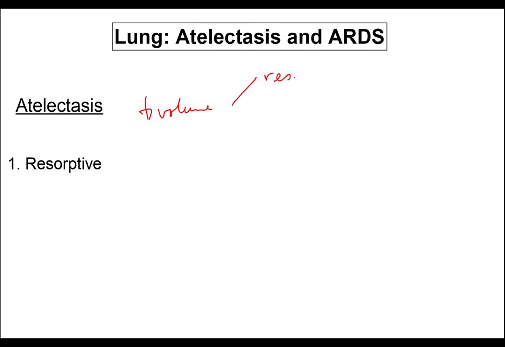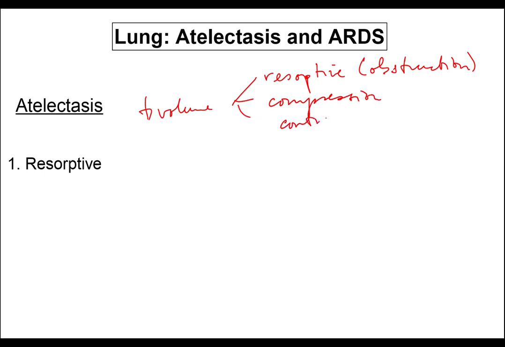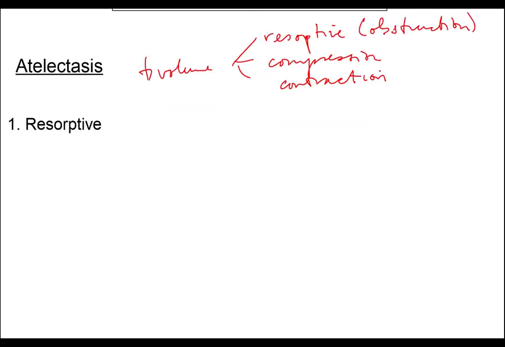One can do resorption, which is also due to obstruction. There can be compression of the lung from the outside in, or there can be contraction of the lung due to scarring. So let's start with resorptive atelectasis.